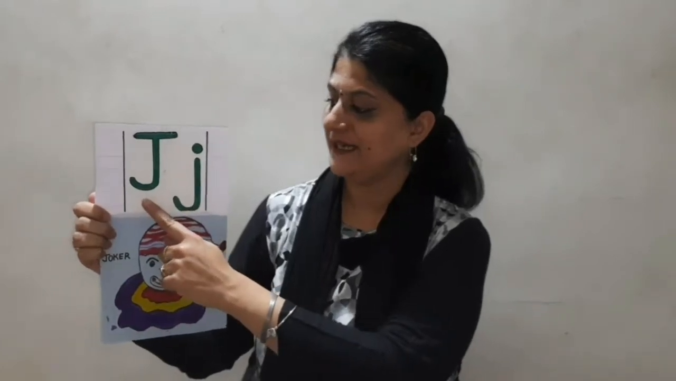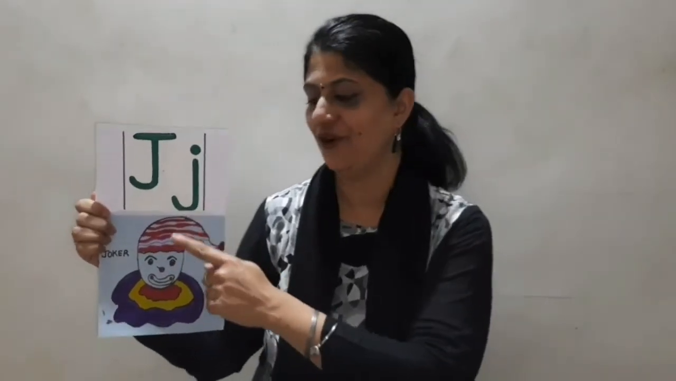Capital J, small j. The sound of alphabet J is J. J for joker. Children, you see joker in the circles? Tell me, children, which alphabet comes after alphabet J?